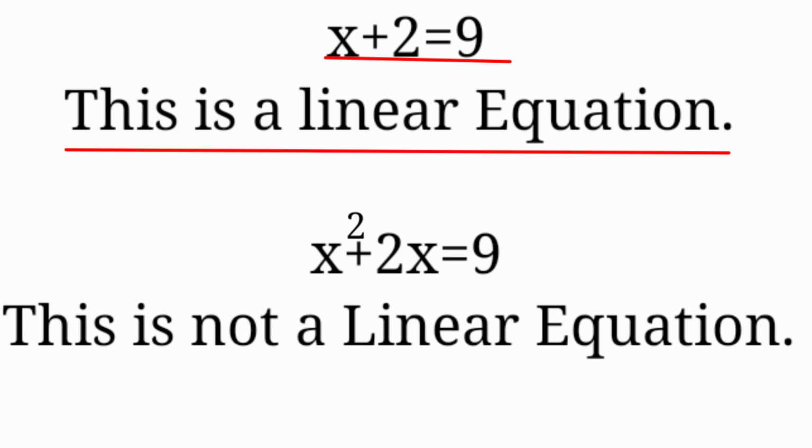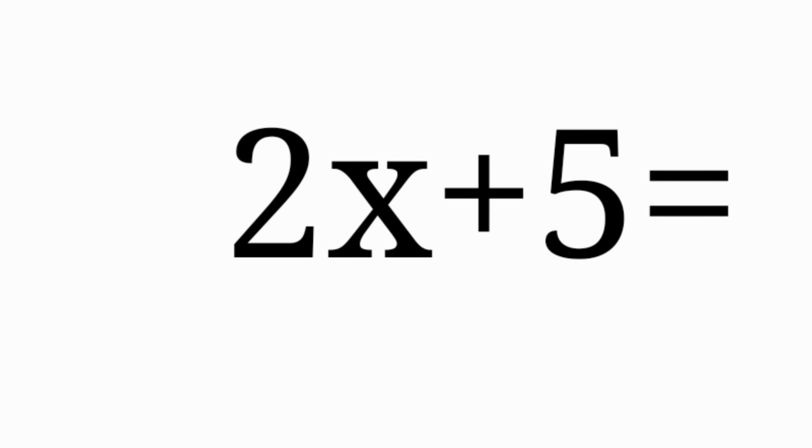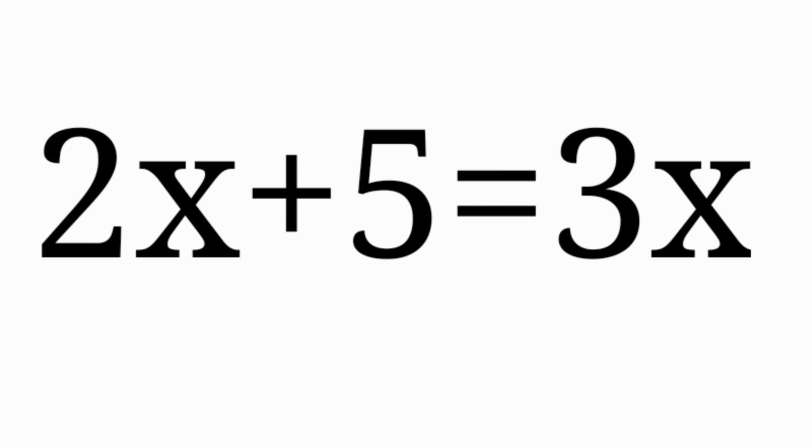But if the variable comes twice in an equation, it is still called a linear equation, because the highest power is 1 only. For example, 2x plus 5 is equal to 3x. In this equation, the highest power of the variable is 1, so this is also a linear equation. I hope students you got the meaning of linear.